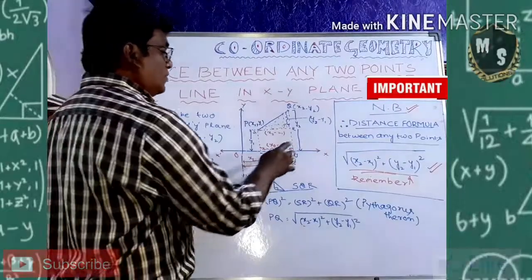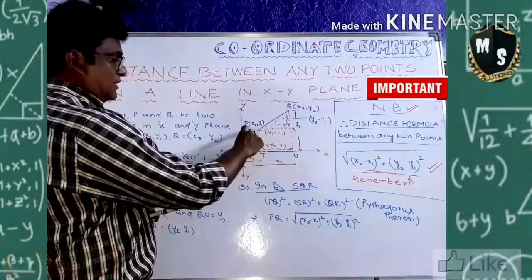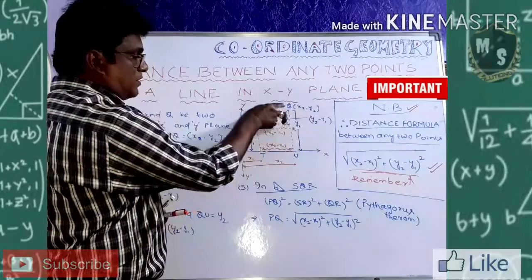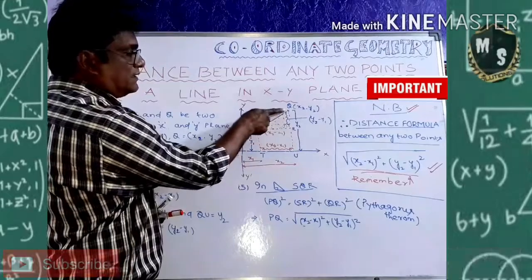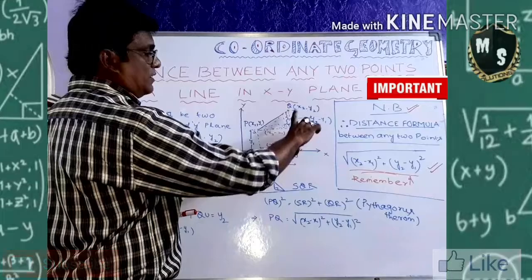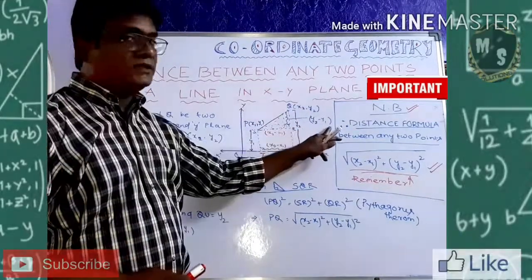Now what do you go for? Y-axis. You will go for the y-axis. In the y coordinate, this distance is called y1 and this distance is called y2. So what is this small distance? This small distance is y2 minus y1. This one, this is y1. So y2 minus y1 is the small one. So now it is coming y2 minus y1.